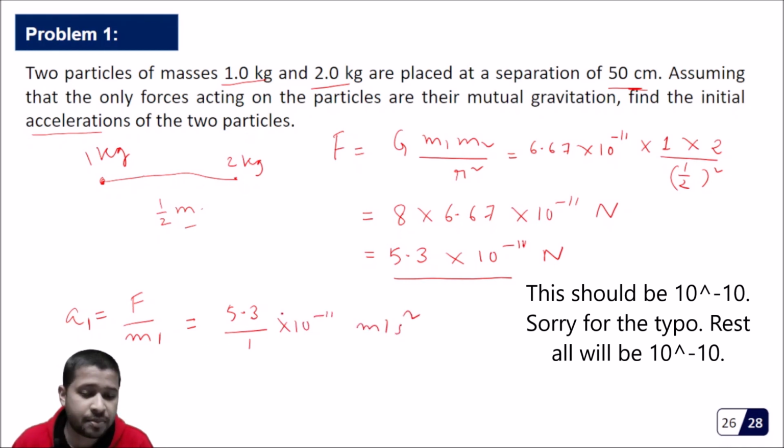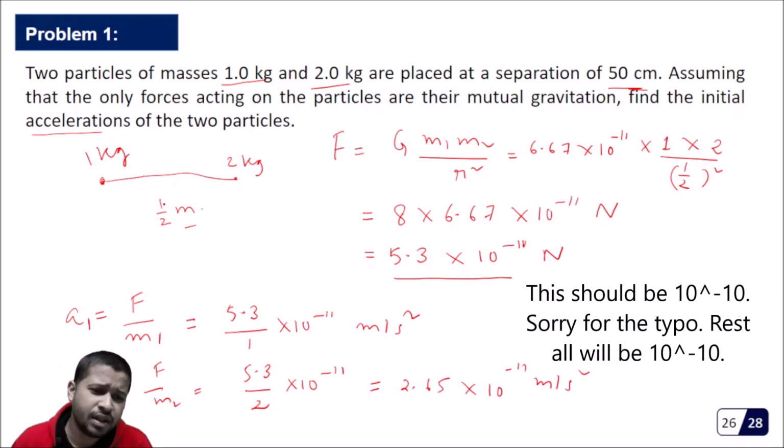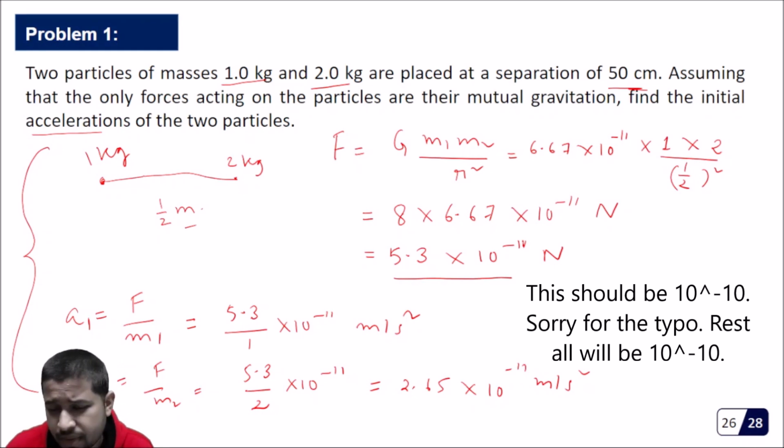So this is just 5.3 into 10 to the power minus 11. A2 will be F by m2. So this is 5.3 divided by 2 into 10 to the power minus 11. So that is equal to 2.65 into 10 to the power minus 11 meter per second squared. So this is a typical numerical to start with for gravitational problems.